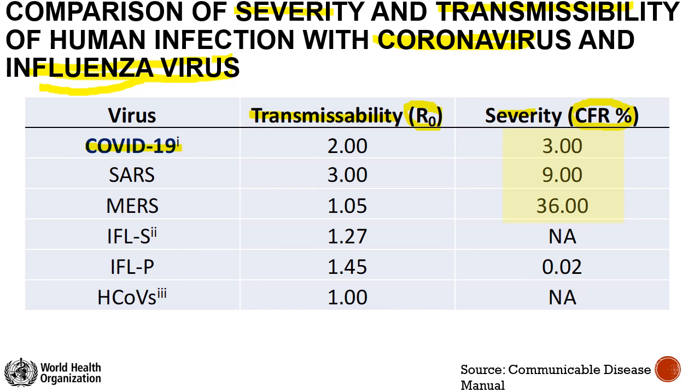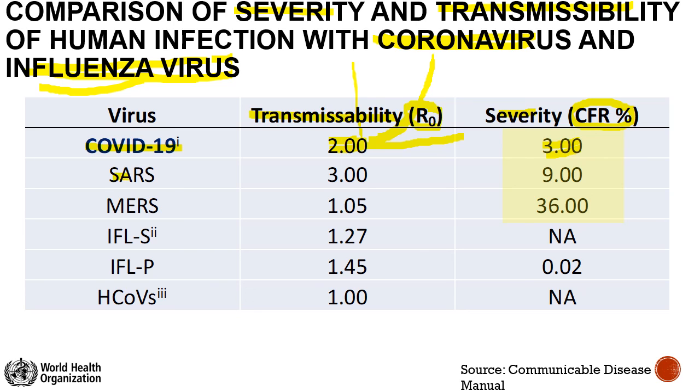Now for COVID-19, the transmissibility is moderately high. It is 2. One person can infect 2. That's why the graph was like this. You have seen the graph, parabola. And the severity, the case fatality, is in the range of 1 to 3%.